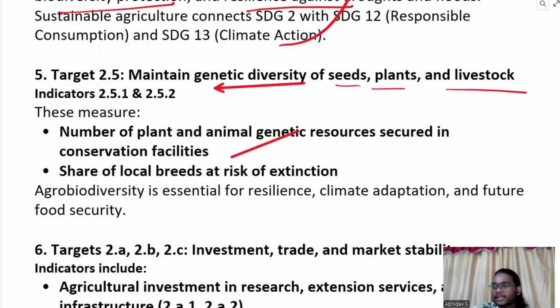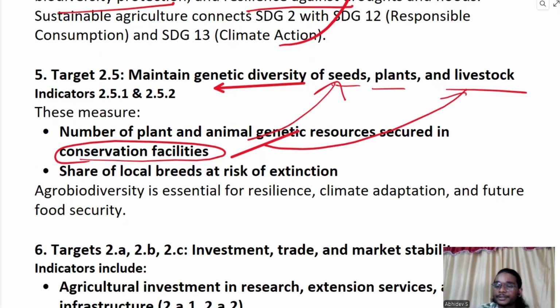Such seeds will be kept in, like, some cryogenic systems or refrigerating system, cooling system. When we are placing seeds and plants in there, it will not die. I mean, we can germinate it whenever we want by taking it out from the facility. So such conservation facilities store seeds of plants as well as the sperms or eggs of livestock, so that they can reproduce it whenever they want.